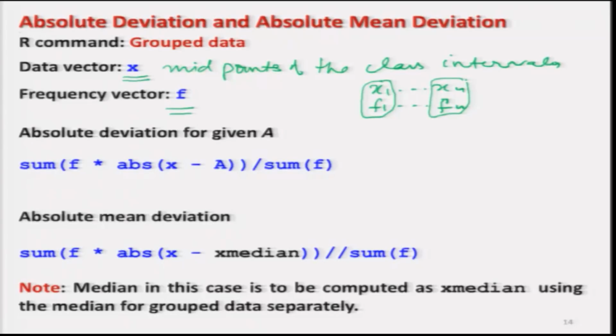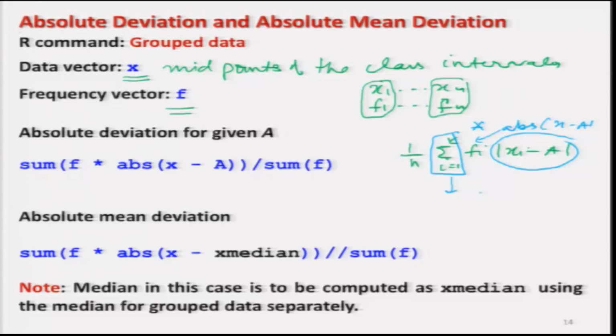Right. Now, in this case, the absolute deviation is simply going to be 1 upon n, summation i goes from 1 to k, absolute fi into absolute value of xi minus a. So, I try to compute this xi minus a by the function absolute of x minus a, and then I have to multiply by the corresponding fi. So, I can use here the operator star and then I have to find out here the sum.